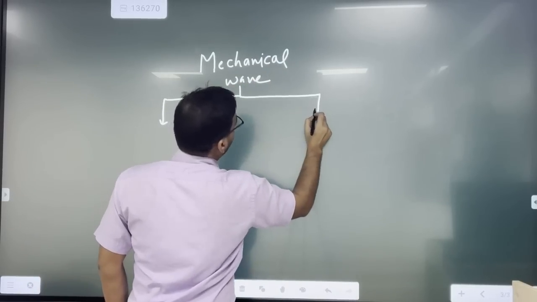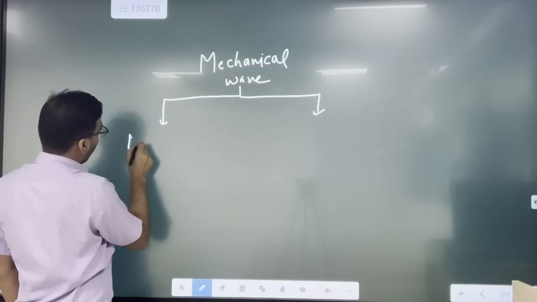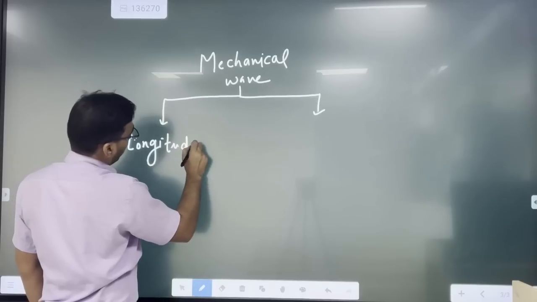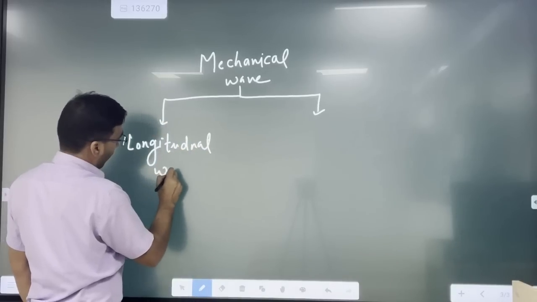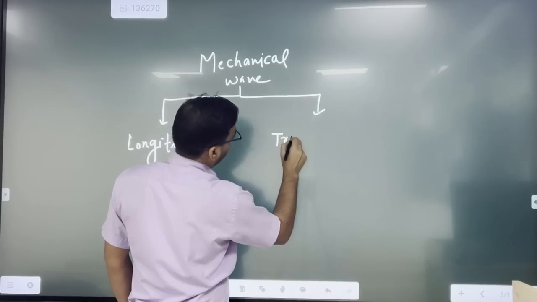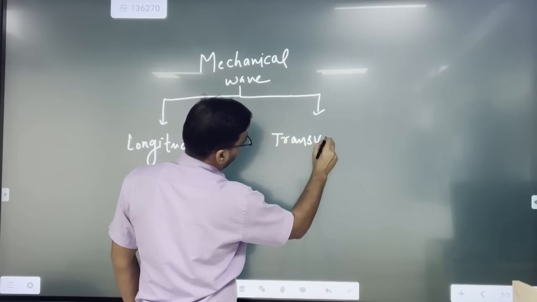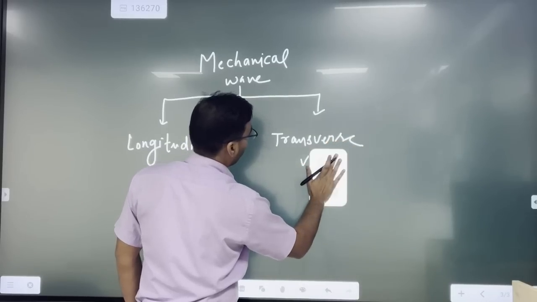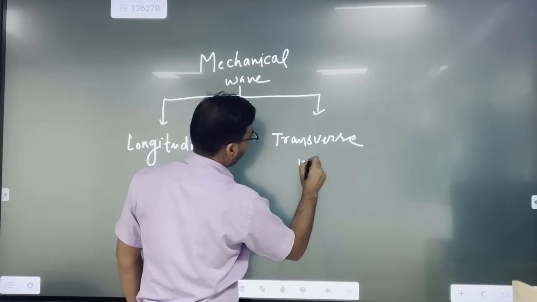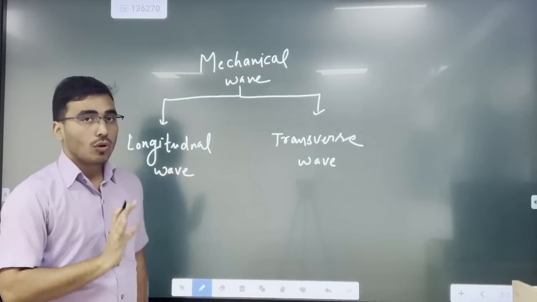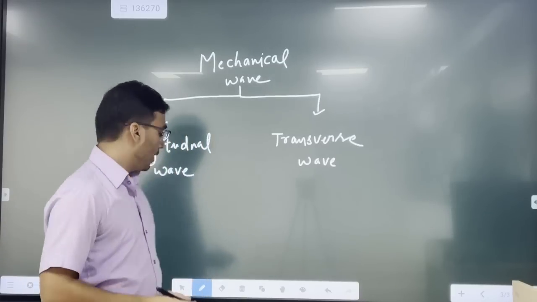One is longitudinal wave, and the second one is the transverse wave. Now, what are these things? We have to go through it very carefully. The first is longitudinal wave. What is longitudinal wave? Let me make you understand.